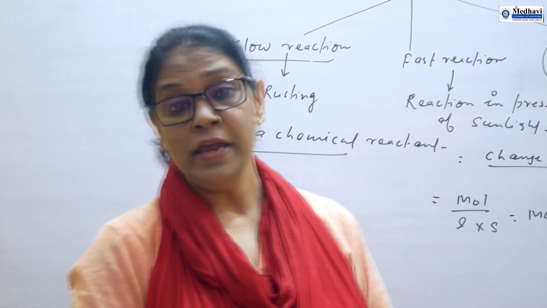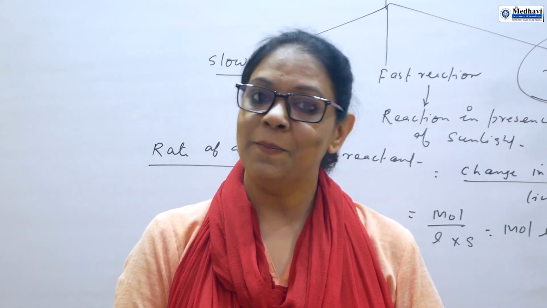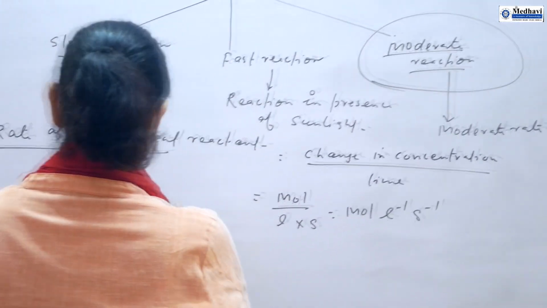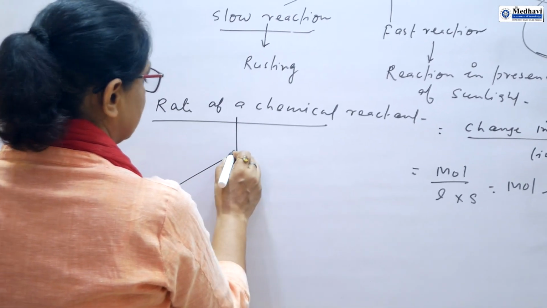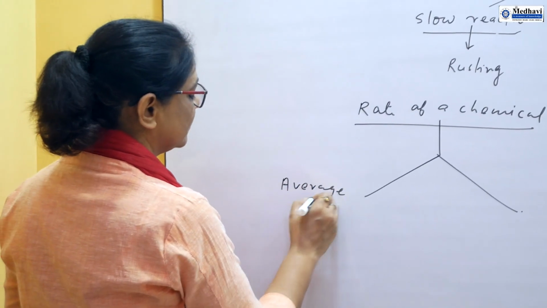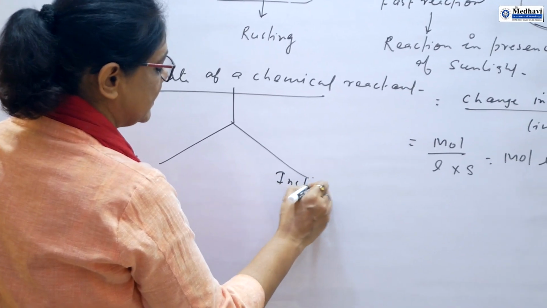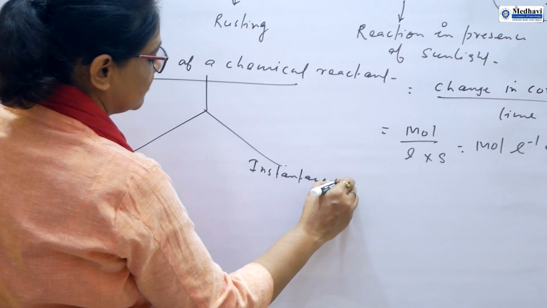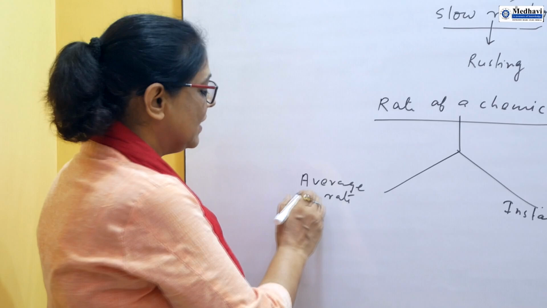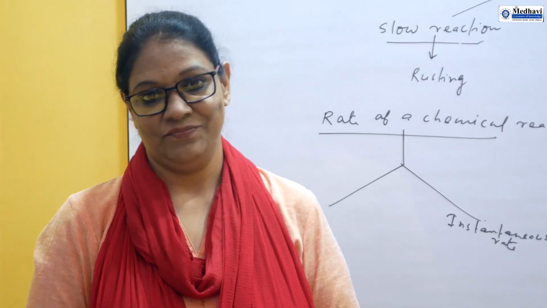Now, whenever we show the rate of reaction, we can express it in two types. First is the average rate and the second is the instantaneous rate. Average rate is that type of rate which takes place for a fixed, definite interval of time.